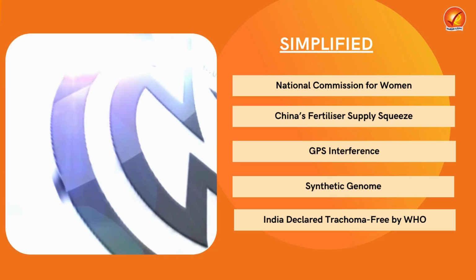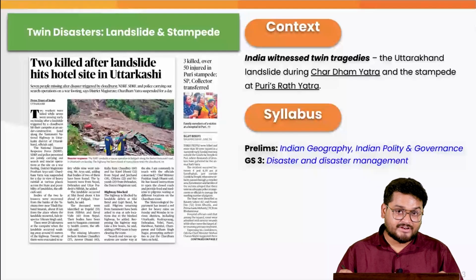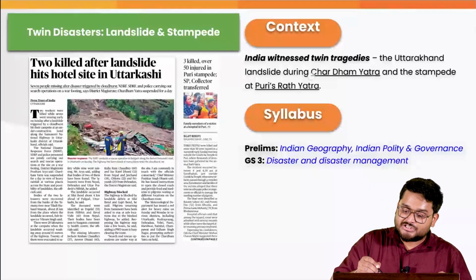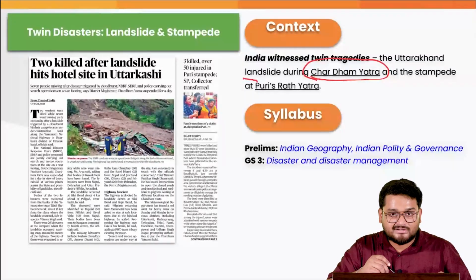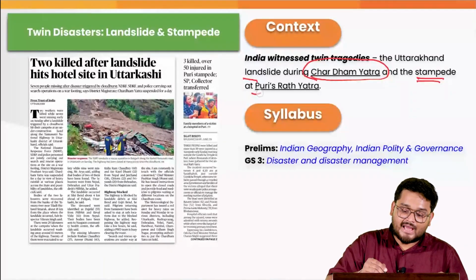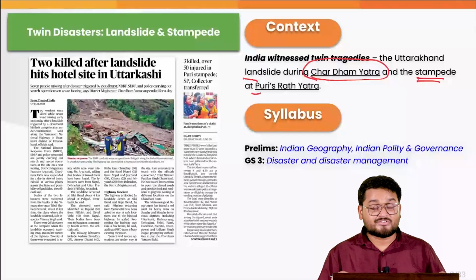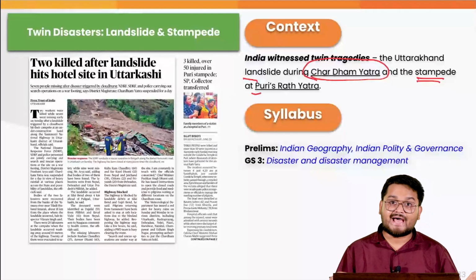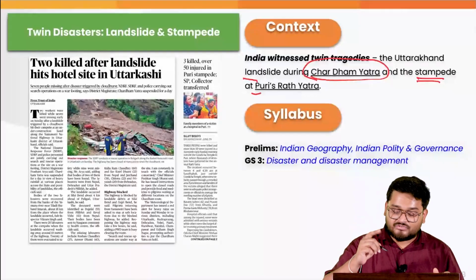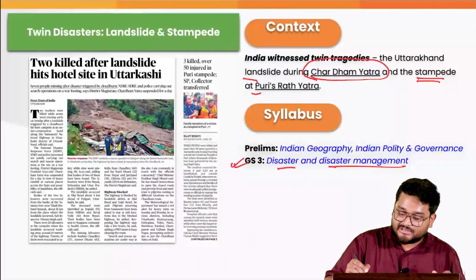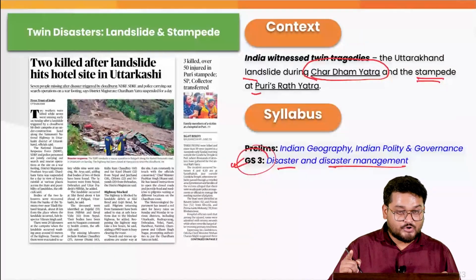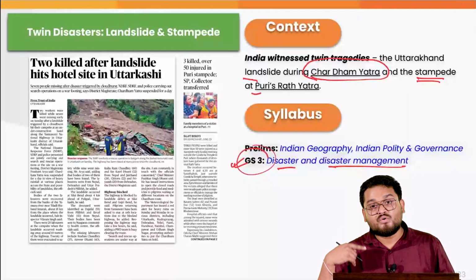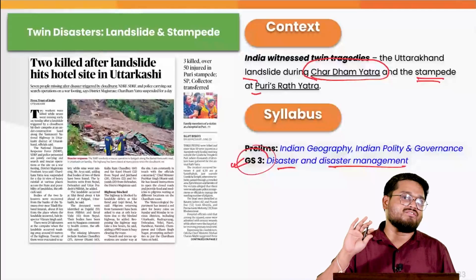So let's begin. Be it the Air India crash, the flash floods in Himachal Pradesh, the Char Dham Yatra landslide or the stampede at Puri's Rath Yatra, this month has been full of disasters, both natural and anthropogenic. So from the disaster management perspective of our GS3, we need to talk about the basics of the same and about how our disaster preparedness should be in such times.